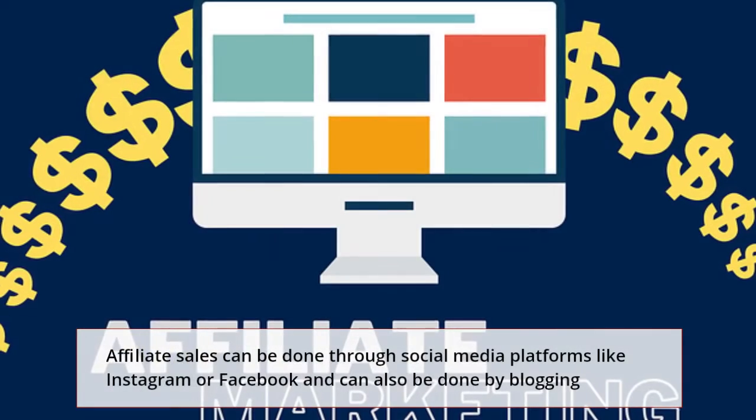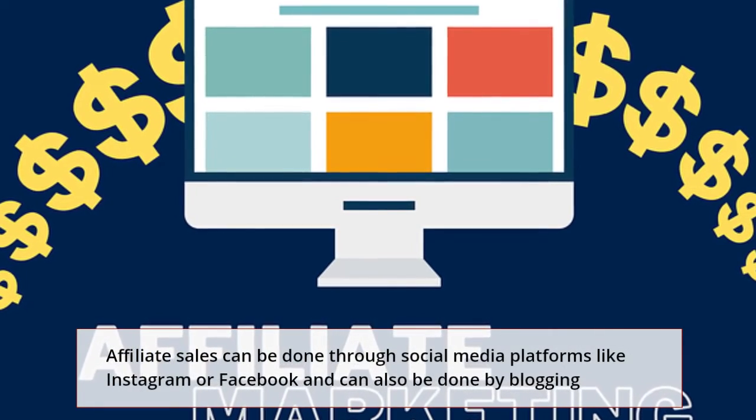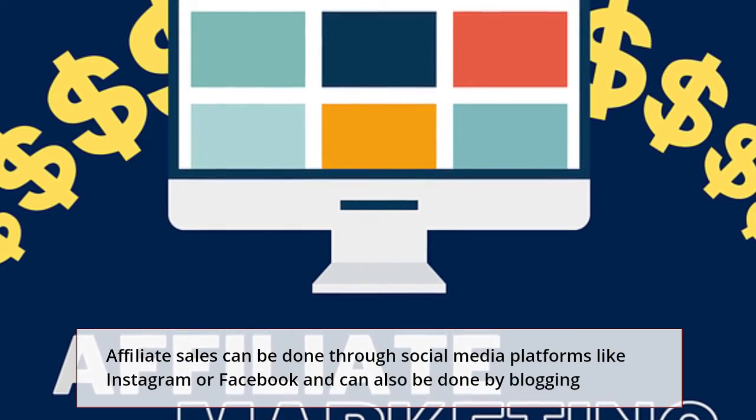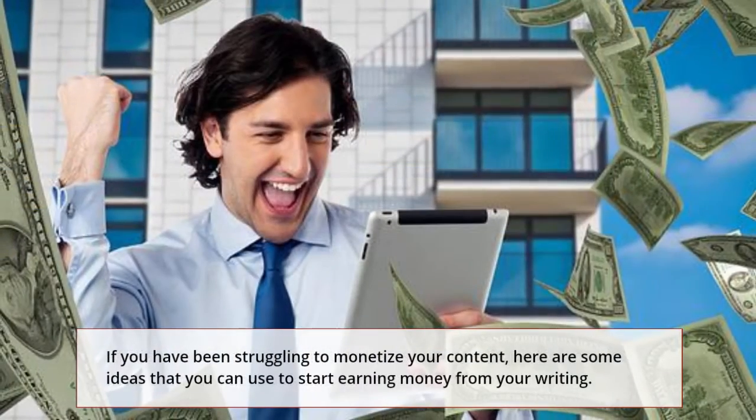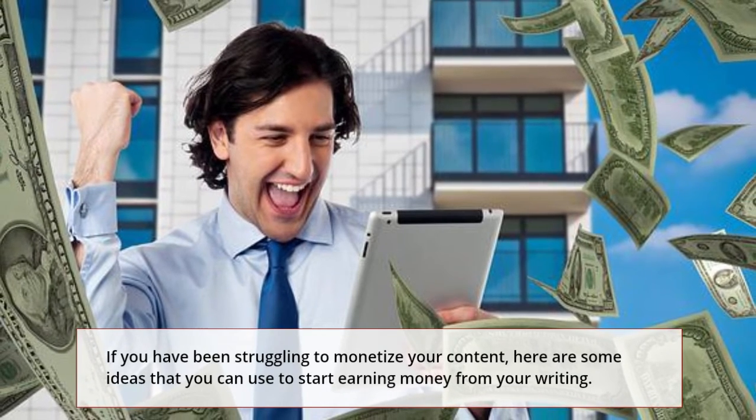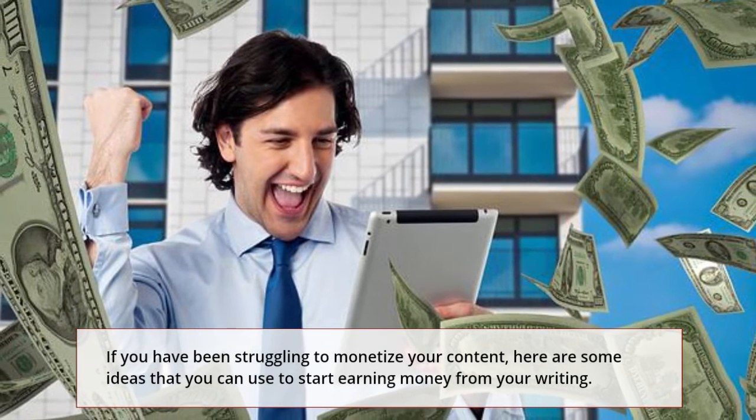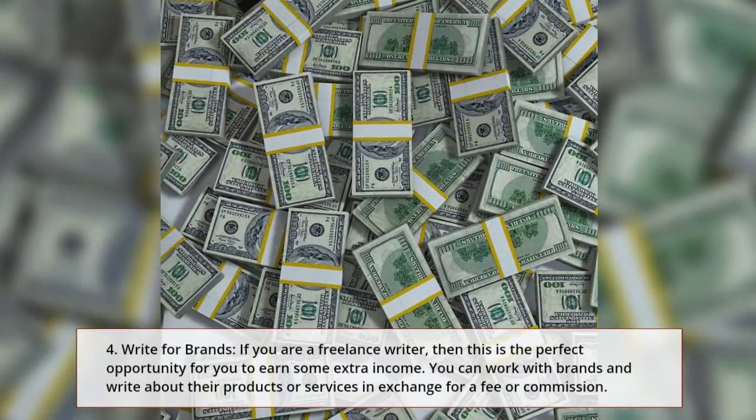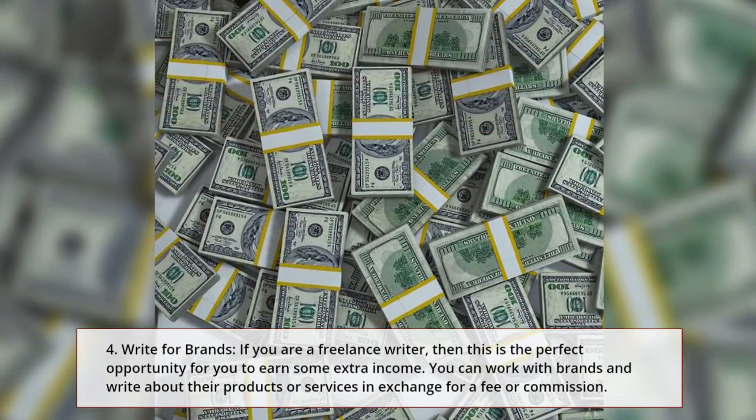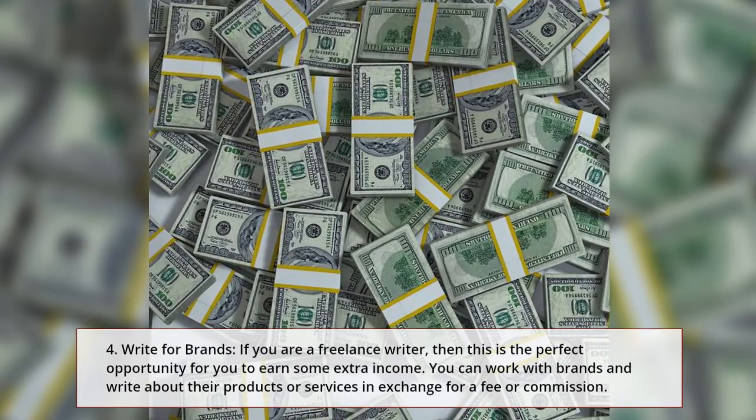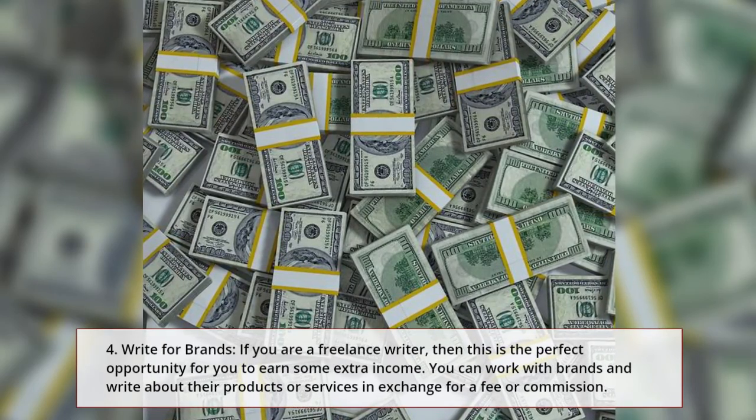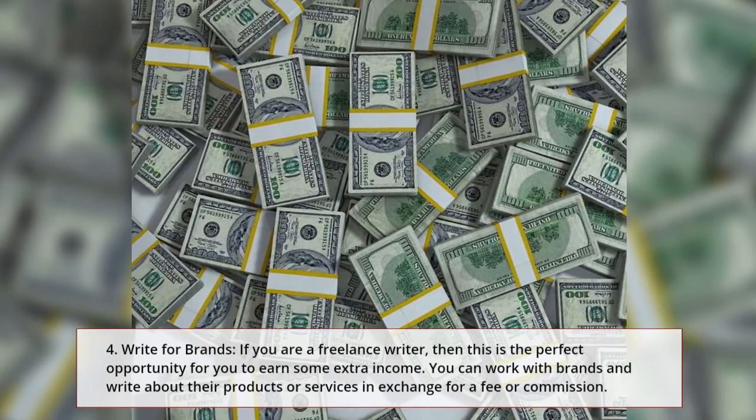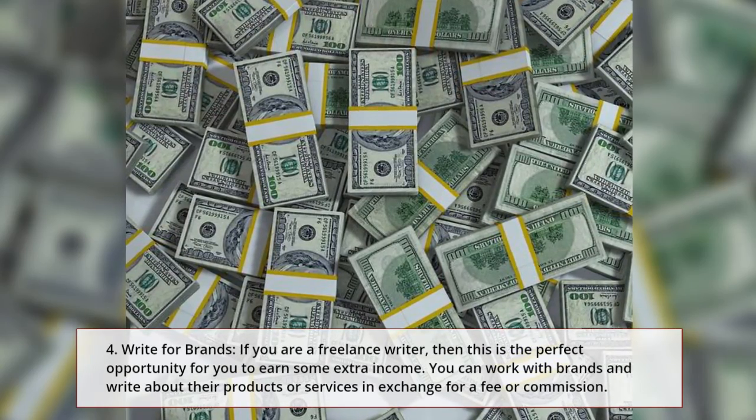3. Affiliate sales. Affiliate sales can be done through social media platforms like Instagram or Facebook and can also be done by blogging. If you have been struggling to monetize your content, here are some ideas that you can use to start earning money from your writing. 4. Write for brands. If you are a freelance writer, then this is the perfect opportunity for you to earn some extra income. You can work with brands and write about their products or services in exchange for a fee or commission.